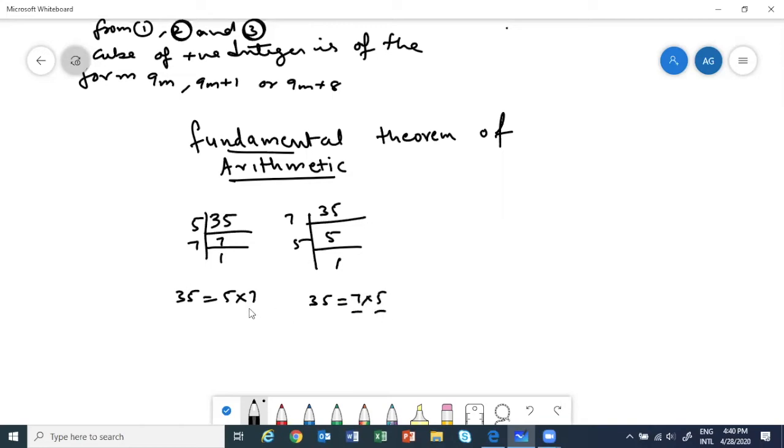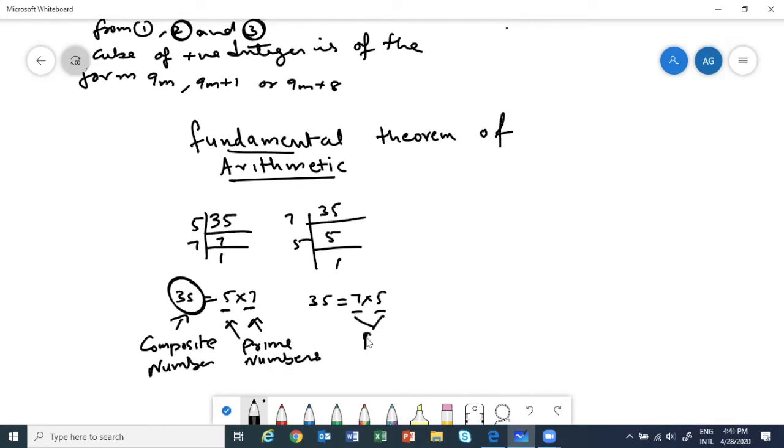So basically, do you realize that 35 was a composite number? Isn't it? It's a composite number. And we have written it as a product of prime numbers. Okay. These are also prime numbers. So that means, can we write any composite number as the product of primes?